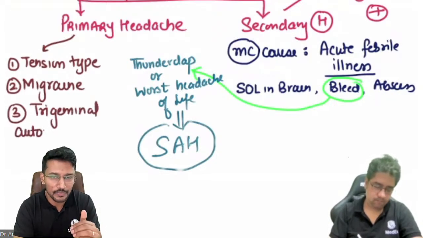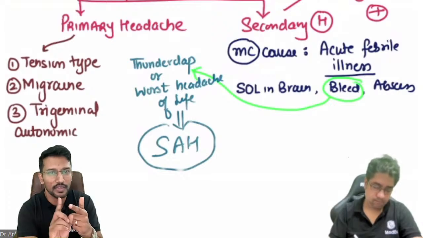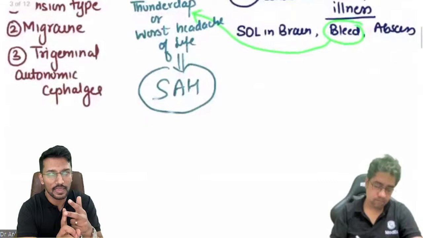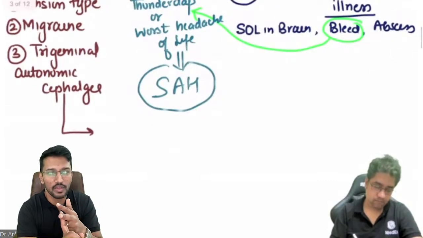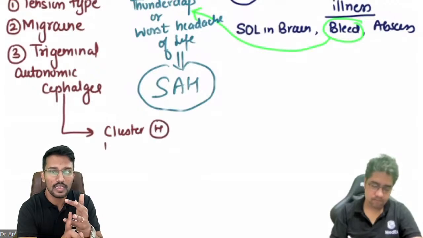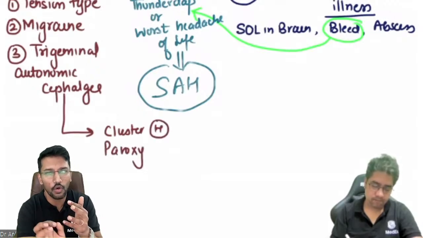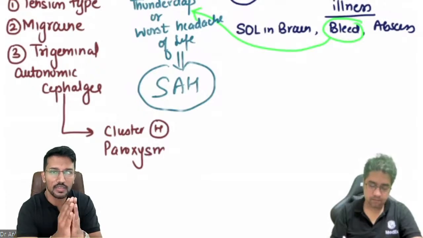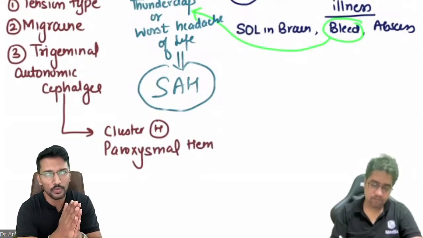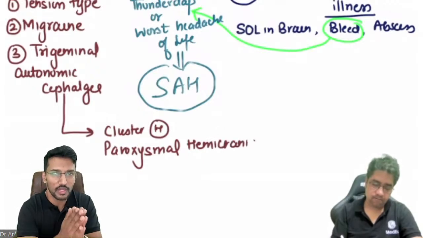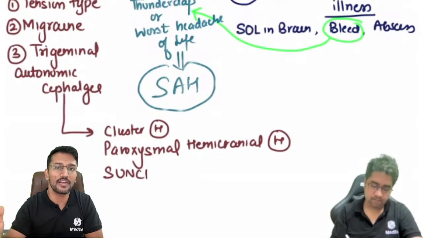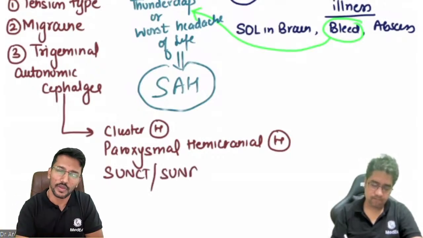Under this heading, we have the major headache, that is cluster headache. The second one is paroxysmal hemicrania. And the third one is SUNCT or SUNA. What are these entities? We will discuss later once we go to the trigeminal autonomic cephalgias. But point number one, we are talking about the primary headache disorders, where you don't have an explanation in terms of a secondary cause for the pathogenesis of headache.